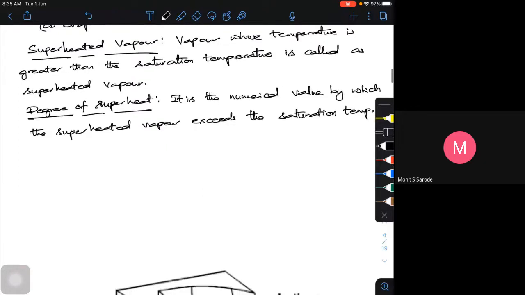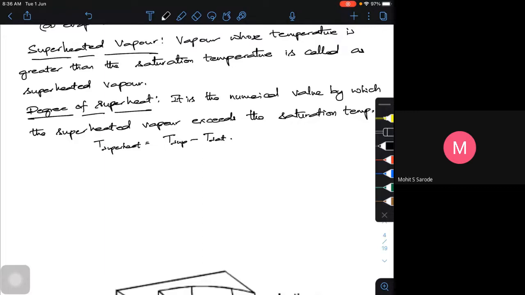So degree of superheat is equal to T superheated temperature, let me call this T sup, minus T saturation. The difference we call the degree of superheat. This is about some important terms, though we'll look into some more terms as we proceed.